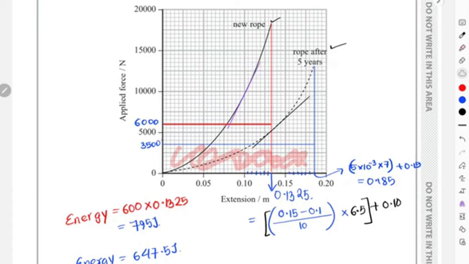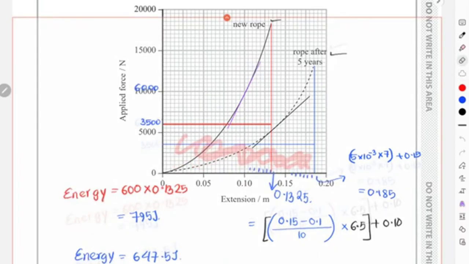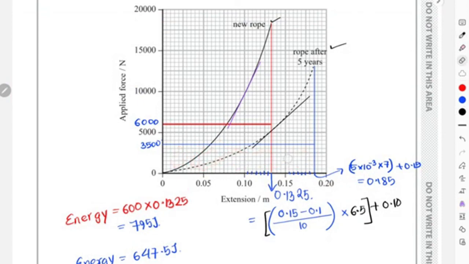I'll just erase these portions, because these are not needed anymore. Now I will draw the.